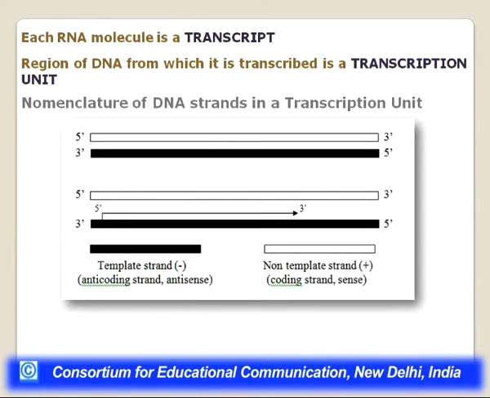Now the sequence of RNA is going to translate into a protein. The sequence of RNA is complementary to the template strand. In other words, if we look at the DNA, the complementary strand of the DNA is equal to the sequence of RNA, except for the fact that T would be replaced by U.